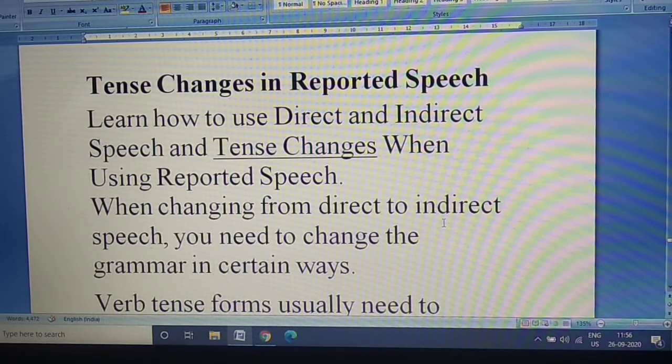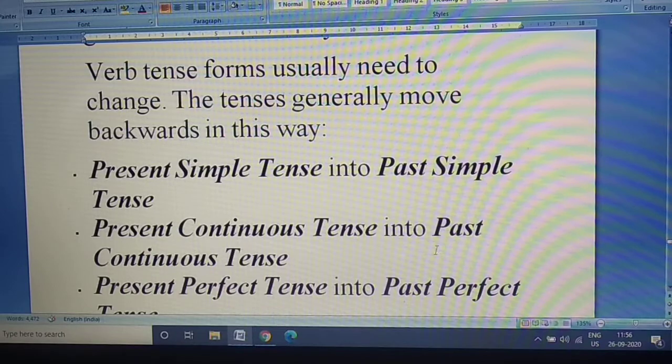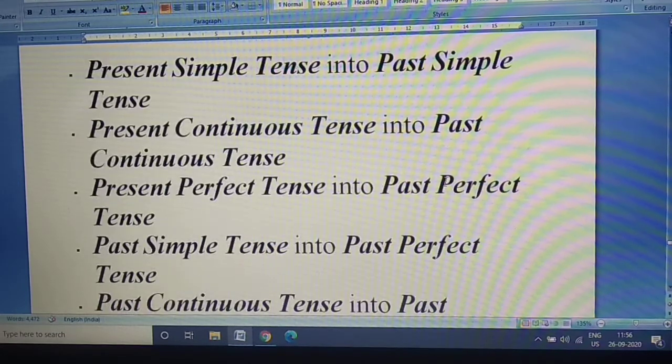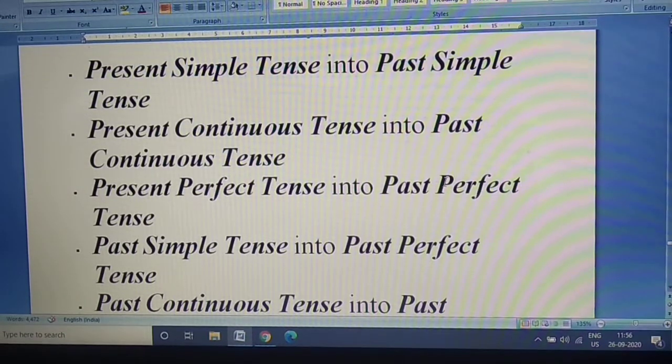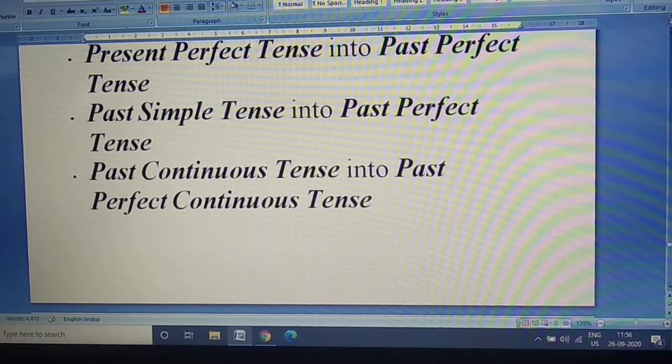Learn how to use direct and indirect speech and tense changes when using reported speech. When changing from direct to indirect speech, you need to change the grammar in certain ways. Verb tense forms usually need what? To change. Okay, see, present simple tense into past simple, present continuous changes into past continuous, present perfect changes into past perfect, present simple changes into past perfect tense, past continuous into past perfect. Okay, so we'll see some examples so that you understand.